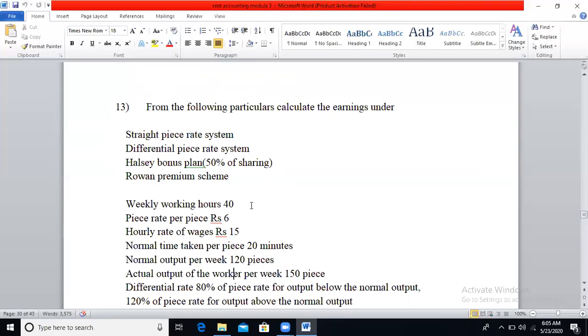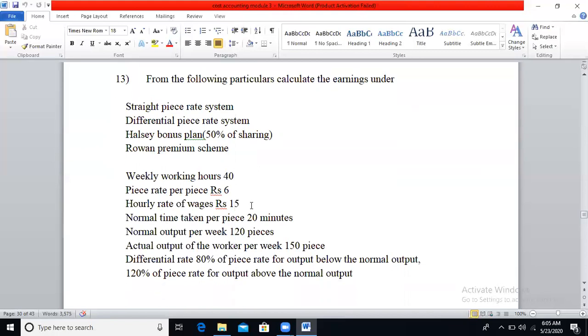Weekly working hours of the employee is 40 hours. Piece rate per piece. It means rate per unit of each piece will be 6 rupees. Hourly rate of wages is 15. Rate per hour will be 15. Normal time taken per piece is 20 minutes. So here they have given normal time. It means standard time, time allowed. For one piece they have mentioned it as 20 minutes.